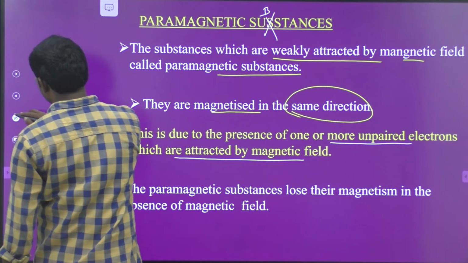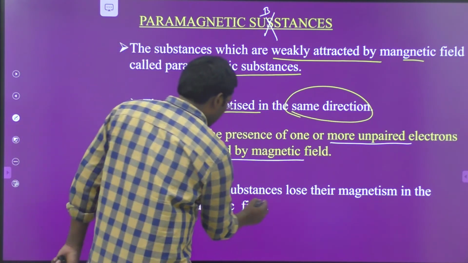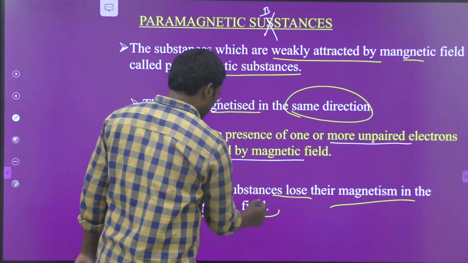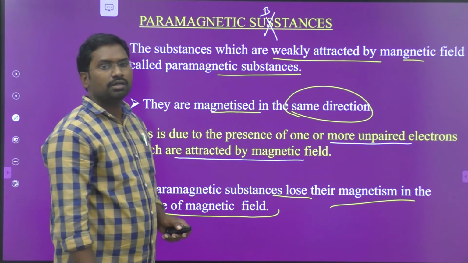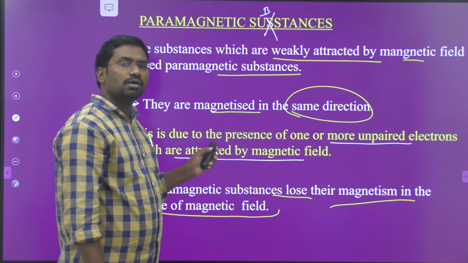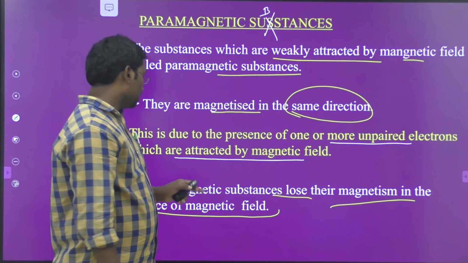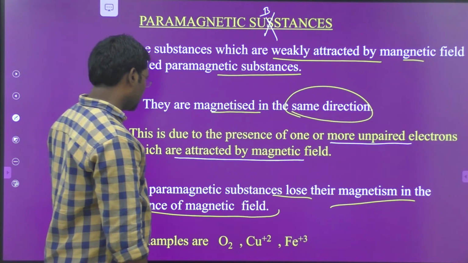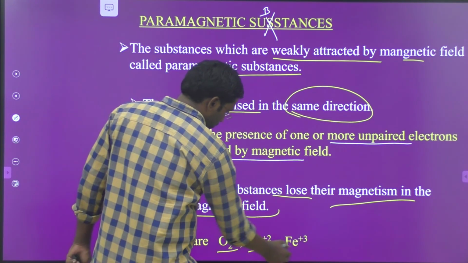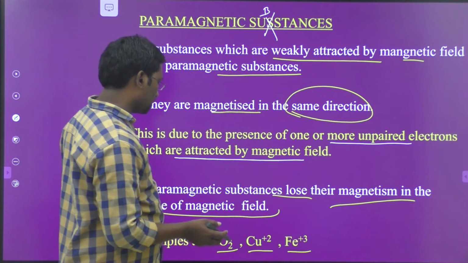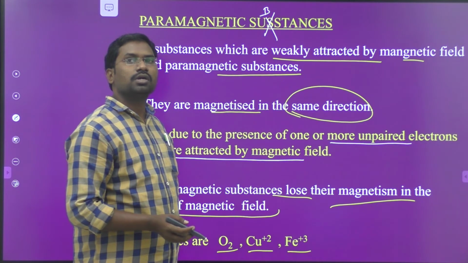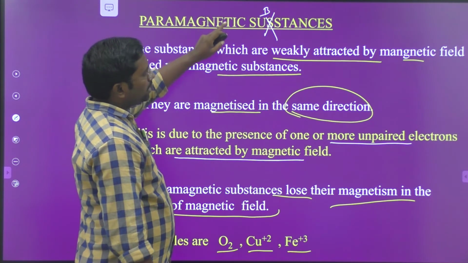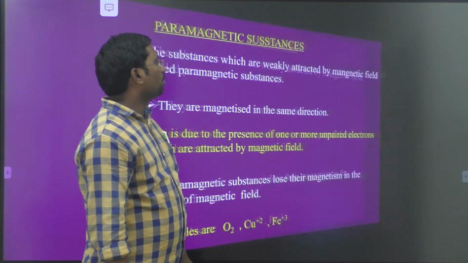The important point: paramagnetic substances lose their magnetism in the absence of a magnetic field. These substances are weakly attracted by the magnetic field, so in its absence they lose their magnetism immediately. Best examples are oxygen, Cu plus 2 and Fe plus 3. Cu plus 2 and Fe plus 3 contain unpaired electrons, so the paramagnetic character is attributed to the presence of one or more unpaired electrons.